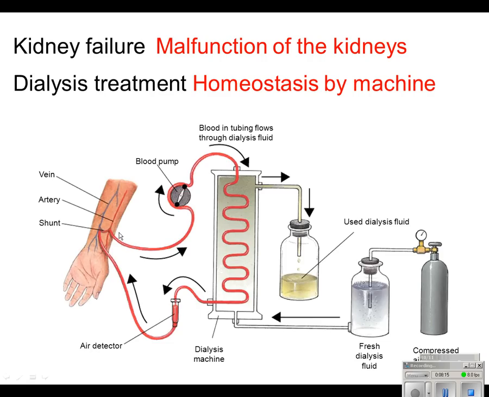The machine does a similar thing. Blood is taken from the artery and goes through this machine, which consists of a dialysis fluid, and because of the concentrations and diffusion, the waste is actually going to move out of the blood, and the clean blood will be returned and redirected to a vein in the body and recirculated around the body. And this would be a process that the person would have to undergo multiple times a week, depending on the severity of their condition.